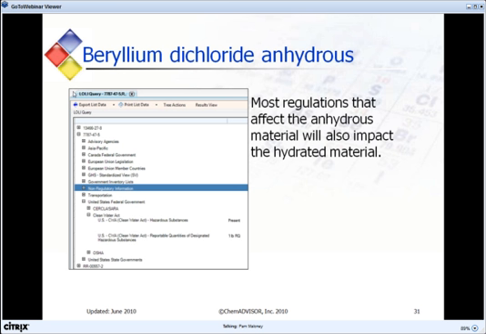After all, we live on the water planet. So to effectively study the regulations impacting a hydrated material, you must look at the regulations that list the anhydrous chemical. For example, we see in this display the U.S. Clean Water Act information for beryllium dichloride would also apply to beryllium dichloride tetrahydrate.